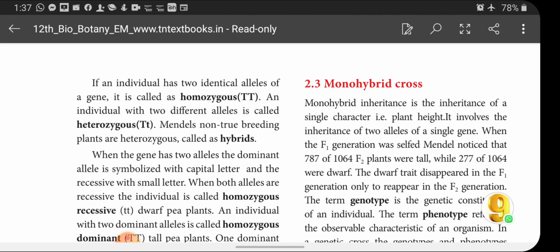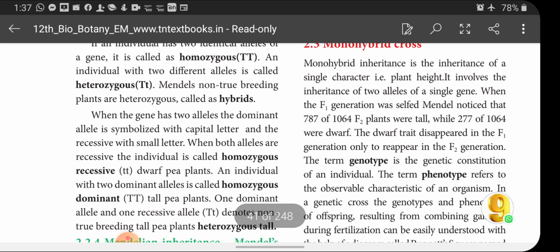Two alleles of the same kind is homozygous; different alleles is heterozygous. Mendel's non-true breeding plants are heterozygous, called hybrids. True breeding plants are only in the homozygous condition.